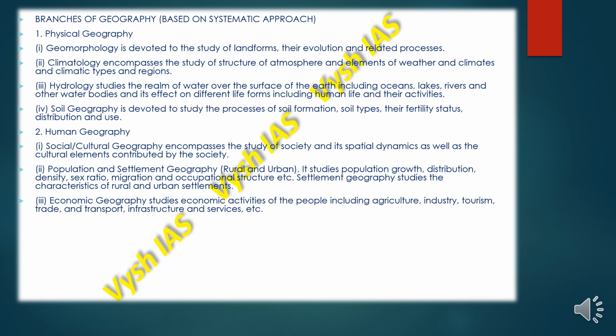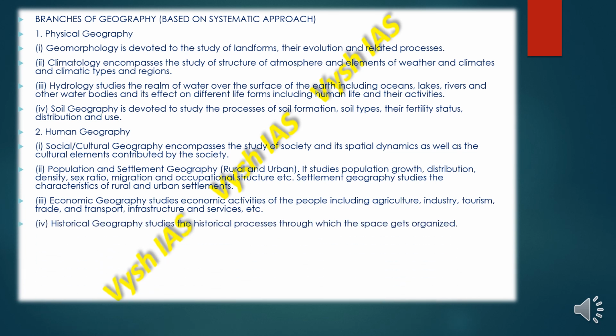Then settlement geography studies the characteristics of rural and urban settlements. Economic geography deals with the economic activities of the people, including agriculture, industry, tourism, trade, transport, infrastructure and service. So you can see how one subject has so many different ways of learning it.